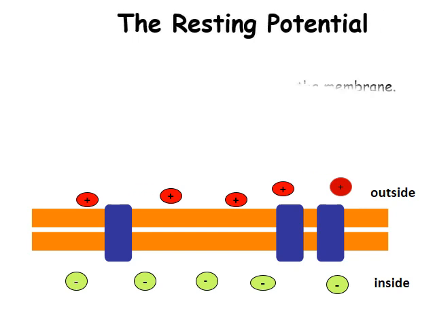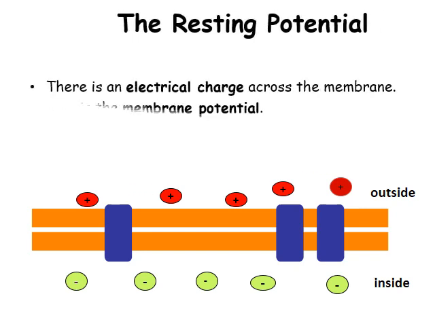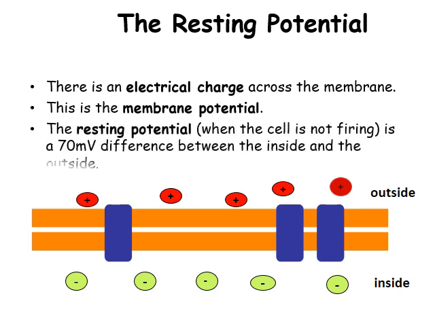Okay, the resting potential. What is the meaning of this? What is the membrane potential? And what is the meaning of resting potential? There is an electric charge across the membrane. This is the membrane potential. Whenever you have electric charge across the membrane, that's called membrane potential.